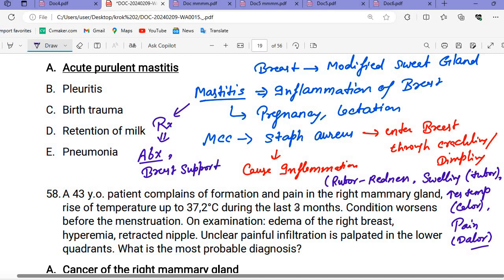So breast support will be provided to females who have loose breasts, to prevent any congestion in these females. So that's why we need antibiotics and breast support.